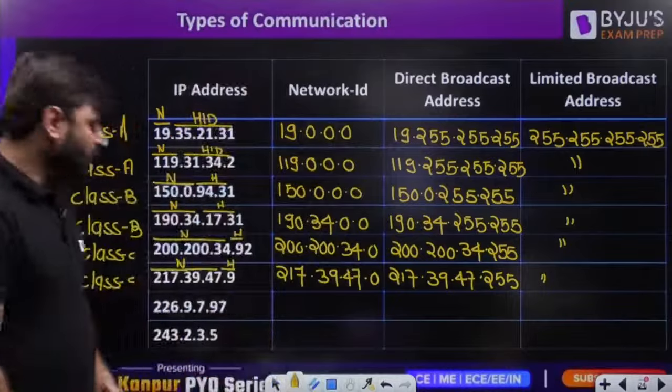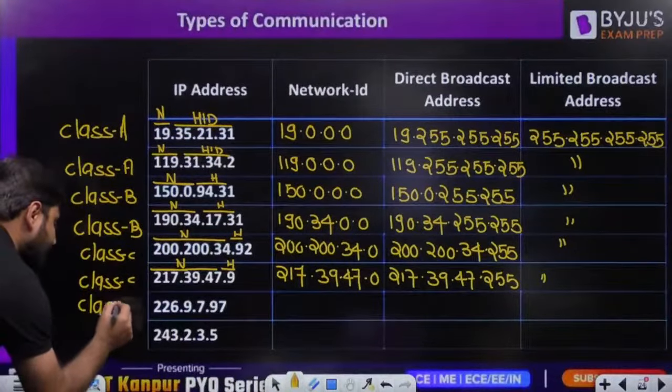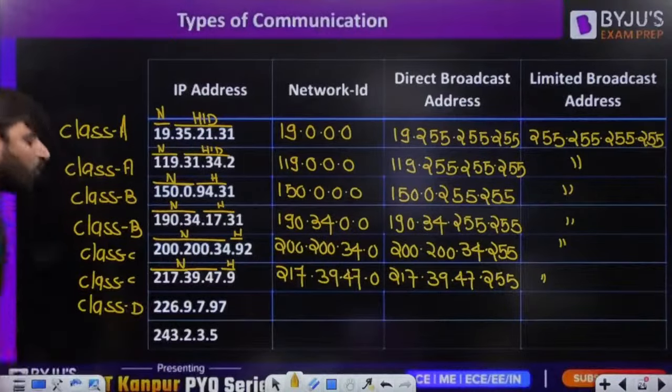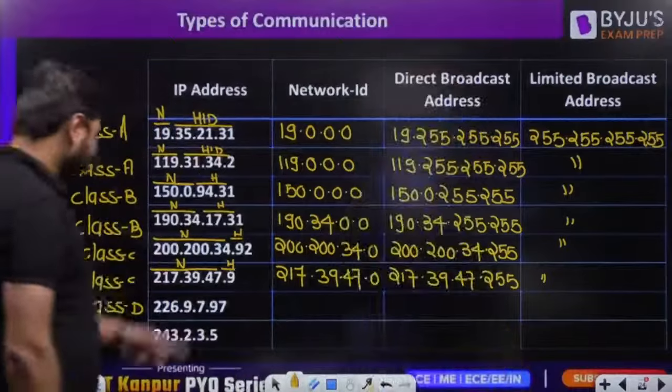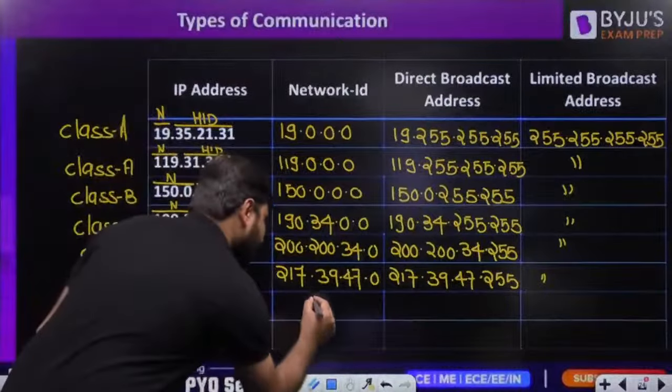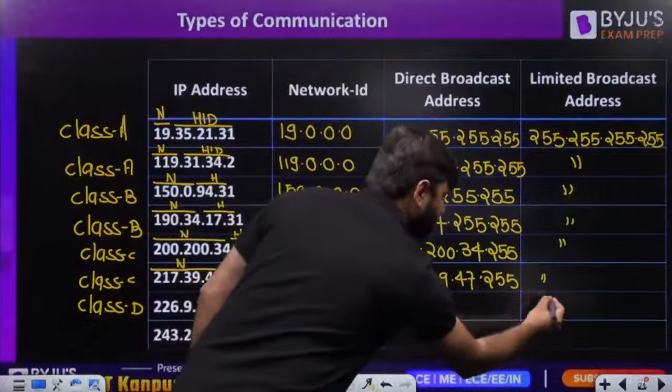Okay. Now this 226, my dear friends, is class D, because the class D range is 224 to 239. And in class D there is no network ID. If there is no network ID, there is no direct broadcast address and no limited broadcast address.